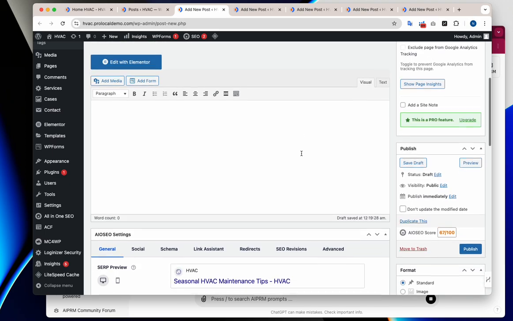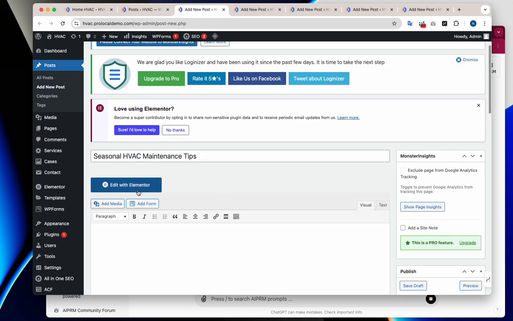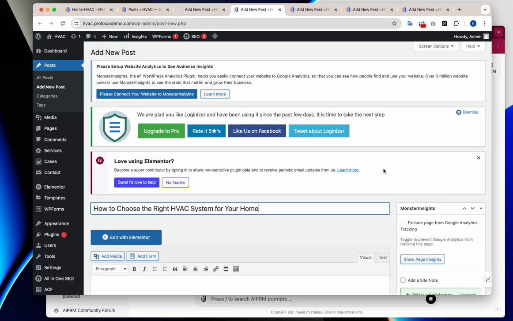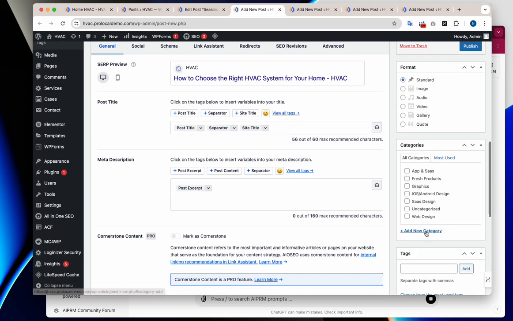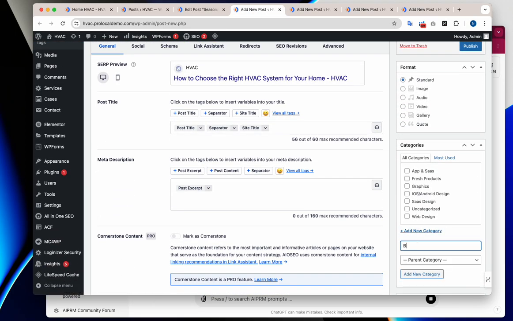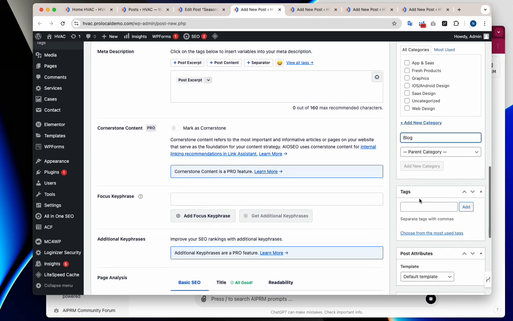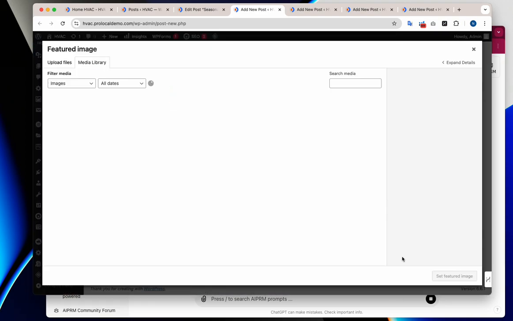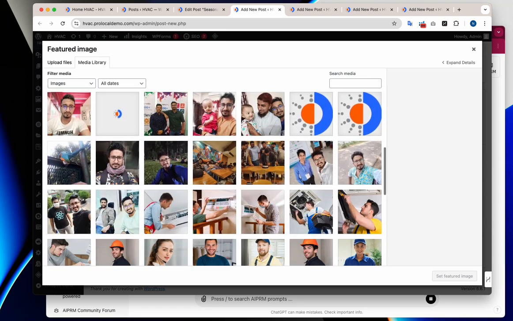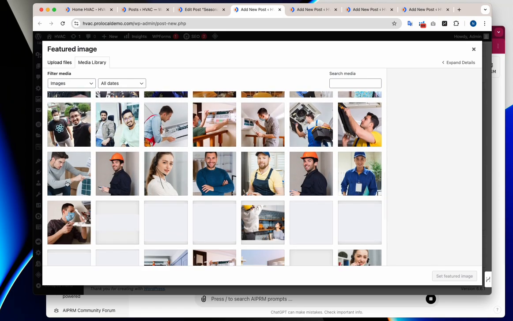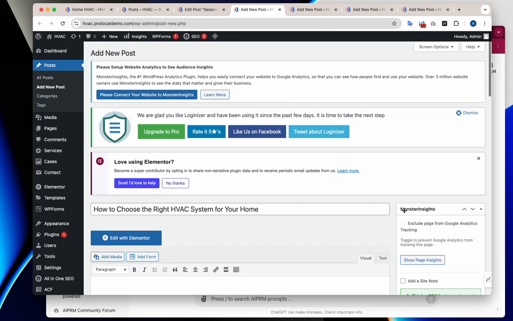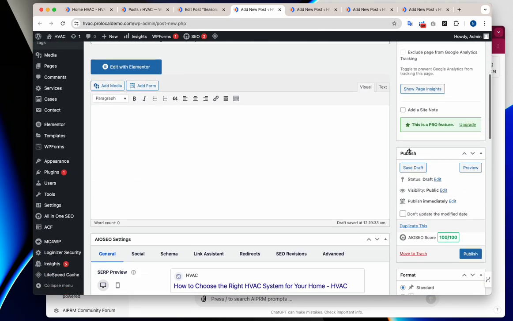Let's go to, where is it? Oh, here, save draft. And go again to blog. Generally, this should be already preloaded, but we are gonna add some of these. Save draft.